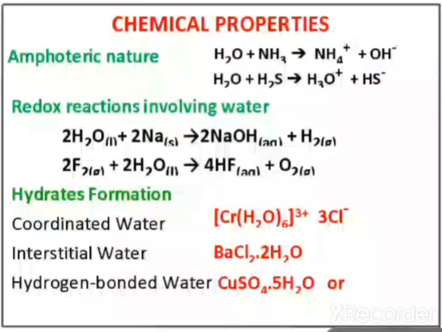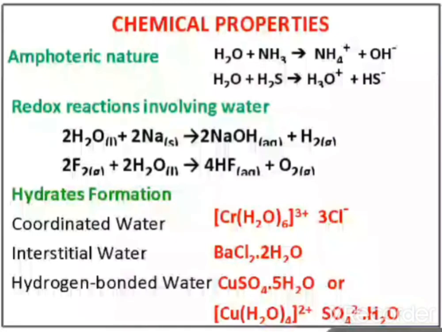Now see here, if you write the formula in detail, then the formula is [Cu(H2O)4]SO4. This is a coordinated compound, but in this coordinated compound, one water molecule is present outside the square bracket, and this H2O water is responsible for color.